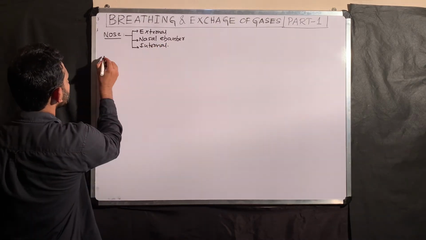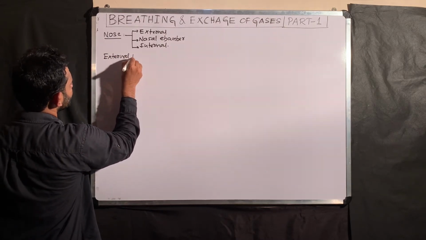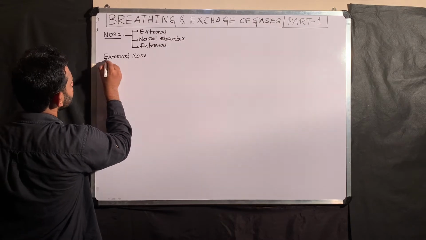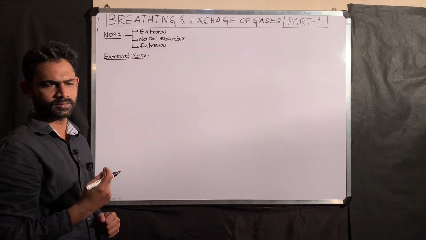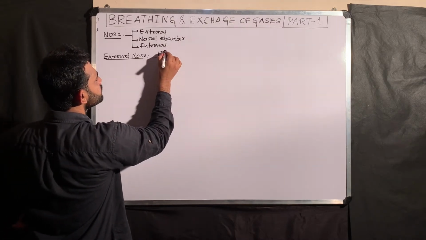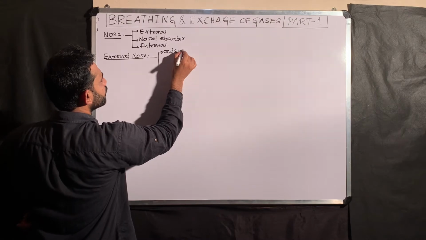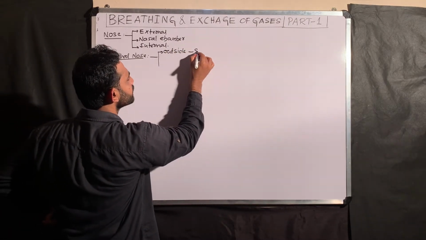Now first I am going to tell about the external nose. What we are seeing outside, that is the external nose. This external nose outside is covered by skin.